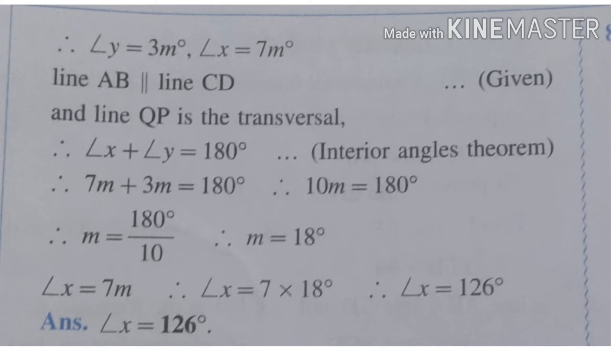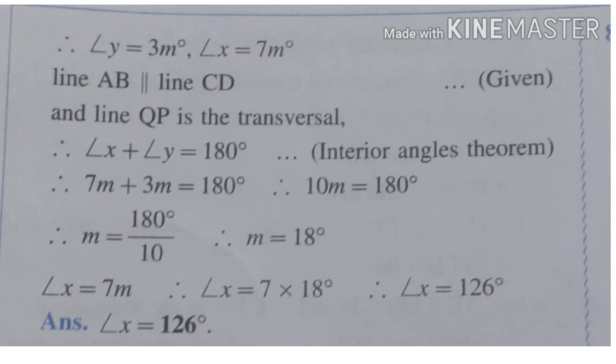Again I am repeating. Here the angle y and angle z ratio is given to you, 3:7. And angle x is congruent to angle z by alternate angle. So in place of angle z you can write angle x. So angle x and angle y ratio become 3:7. By taking a common multiple we separate angle x and angle y. So angle y is 3m and angle x is 7m.